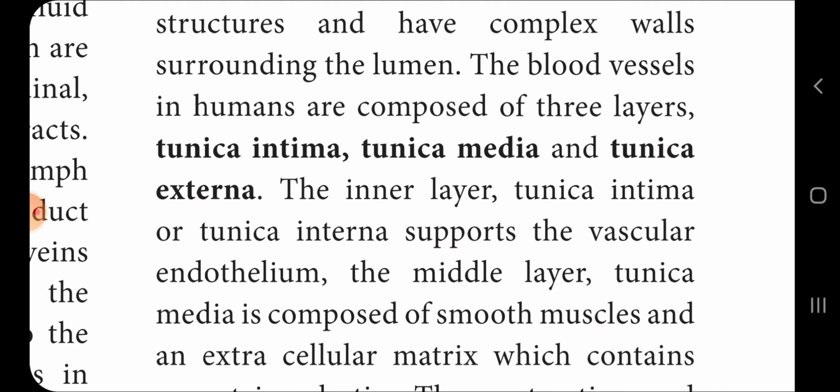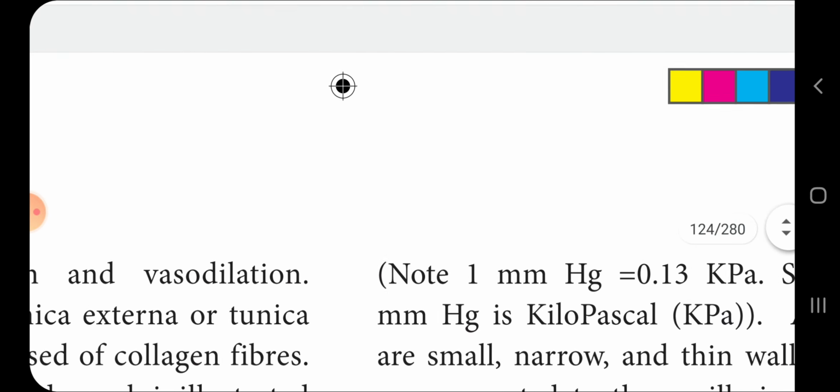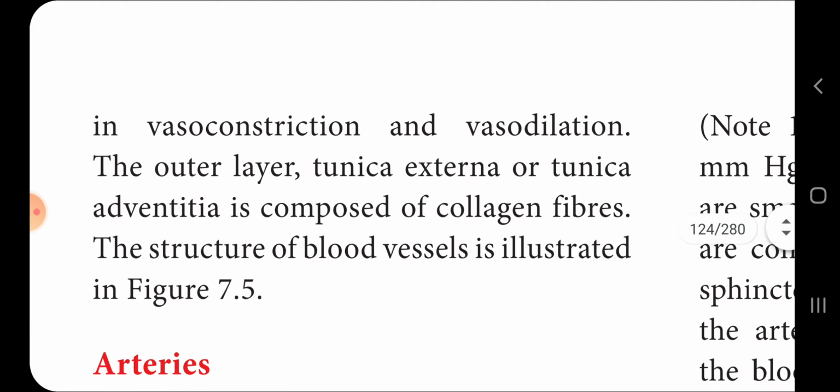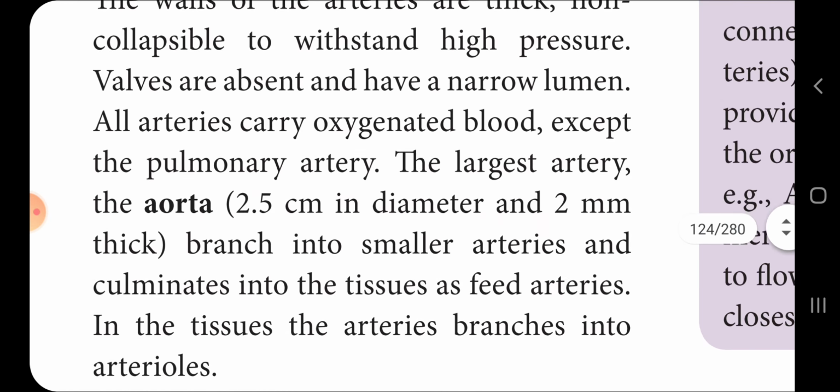The middle layer, the tunica media, is composed of smooth muscles and extracellular matrix containing the protein elastin. The contraction and relaxation of smooth muscles result in, பார்த்தோம்னா, vasoconstriction and vasodilation சொல்லலாம். அந்த outer layer tunica externa or tunica adventitia is composed of collagen fibers சொல்லலாம். Structure of blood vessels நம்ம diagram பார்க்கலாம்.